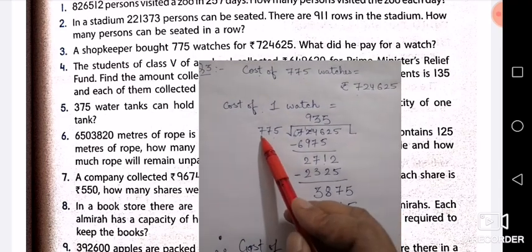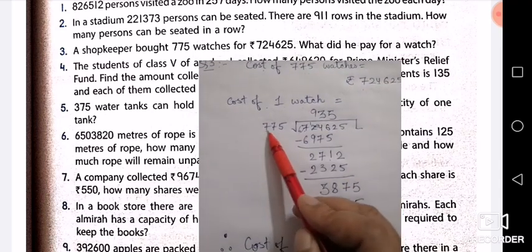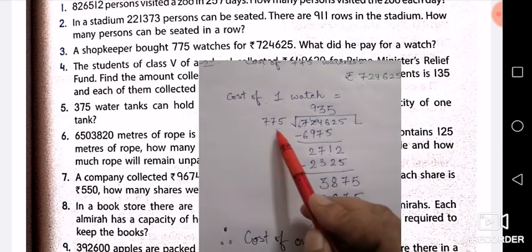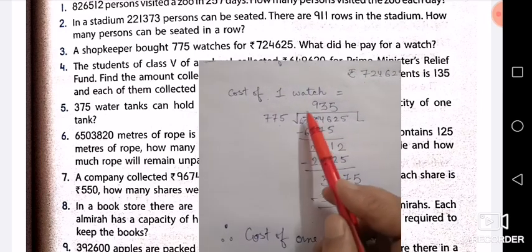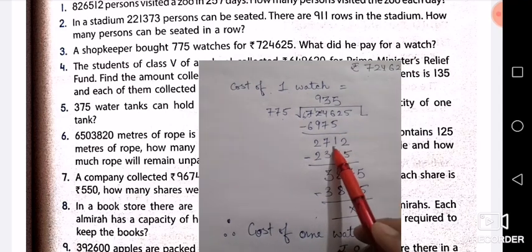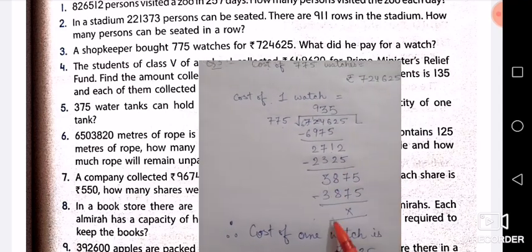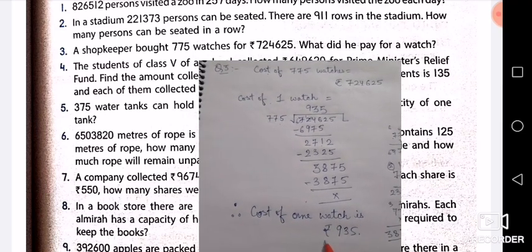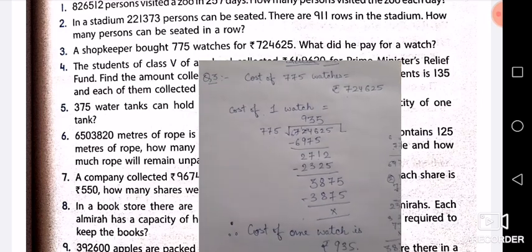While doing division, you will get an idea of which number it will go on by multiplying. With the 7 table you will be able to know that 775 first it will multiply by 9, then you will get this, then do the subtraction, then it will go 3 times, then you will get this, then 5 times. So the cost of one watch is rupees 935. I hope this question is clear to you all.